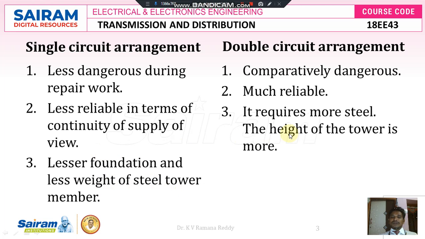But coming to the double circuit arrangement, it requires more steel. The height of the tower should be very high, because it consists of more conductors. There should be proper clearance between one conductor and another, and also clearance between conductor and ground. So it is definitely required that the height of the tower be much more compared to a single circuit arrangement. More steel and more tower height are needed for double circuit arrangement.